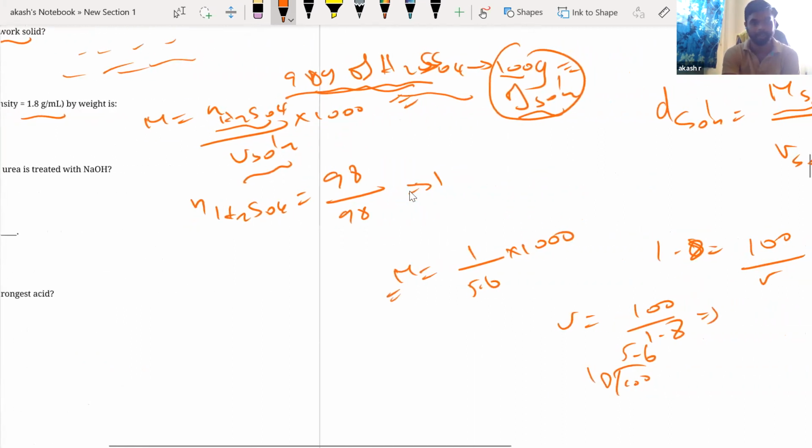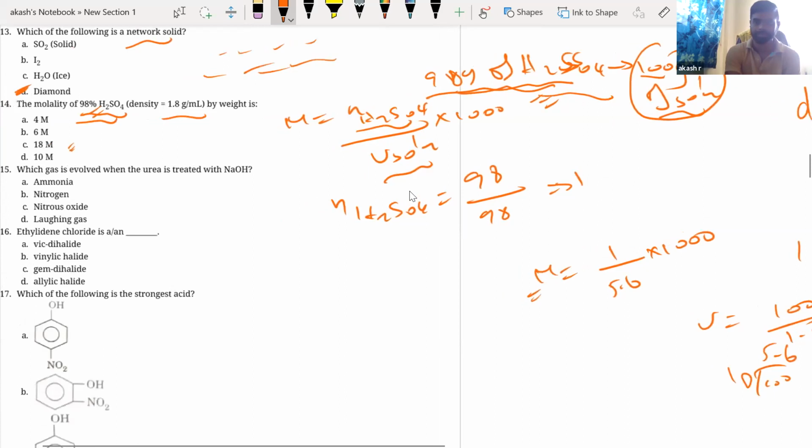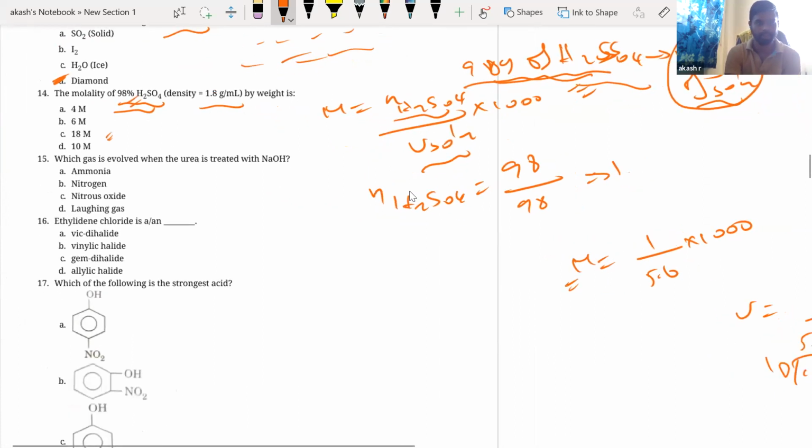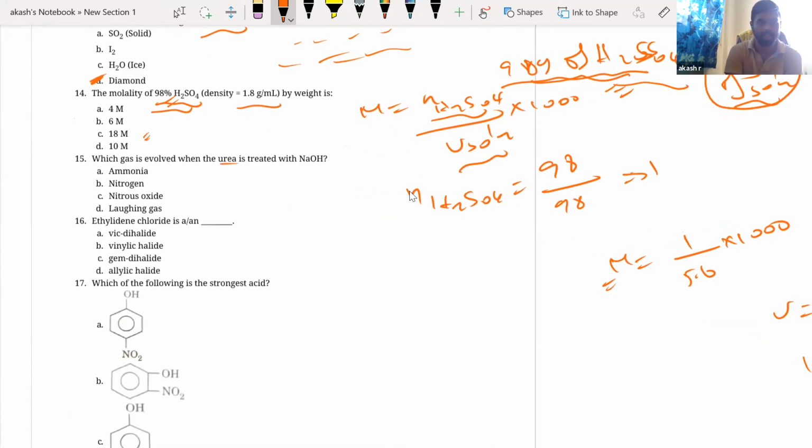Okay, fine. Next, which gas is evolved when urea is treated with NaOH? It is actually going to be ammonia. You can see the reaction for yourself.